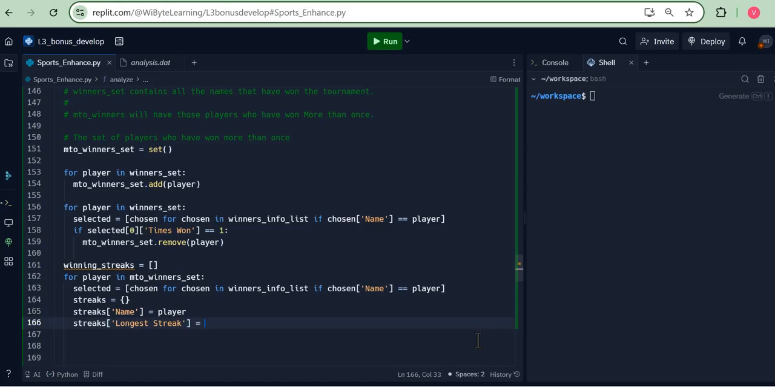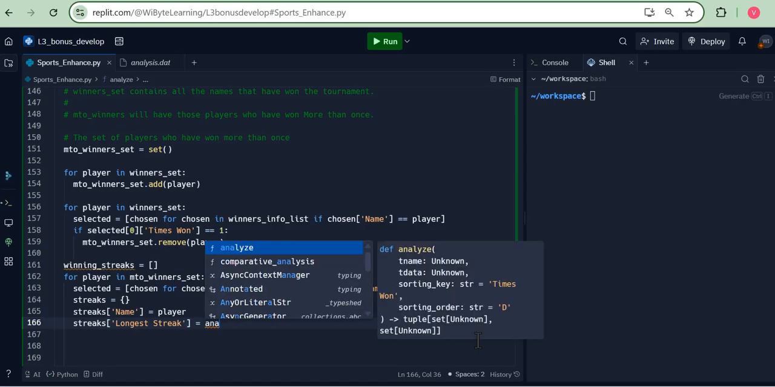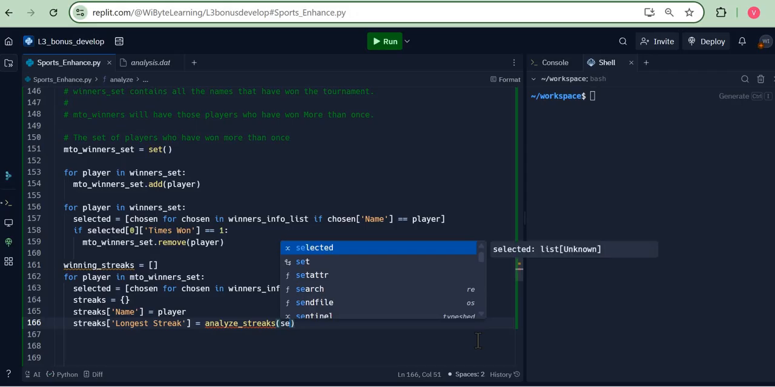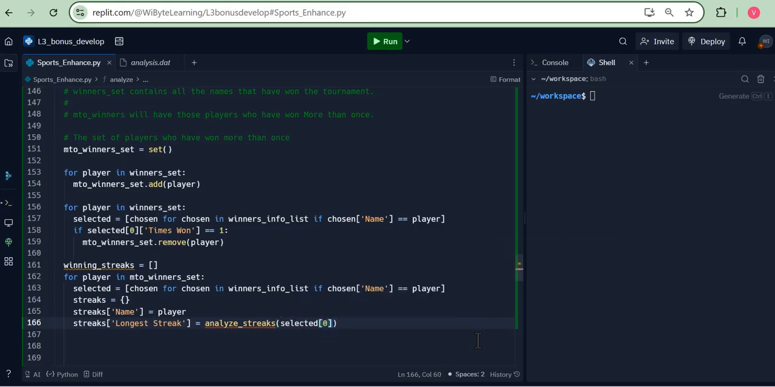For this purpose, I'm going to create a function called analyze streaks. Analyze streaks here is just a placeholder. Now, what should I pass to this function? I'm going to pass it the list of years in which the player has won the tournament. And how do I get that? Well, I can look at the selected 0 value of it, and in that there is one key called years won, which is a list of all those years in which the player has won the tournament. So I'm going to pass this function this list called years won for that particular player. And having done this, this function will return me the streaks.